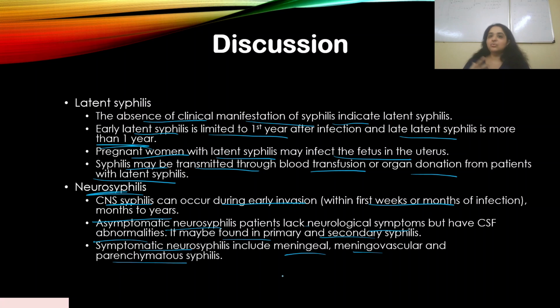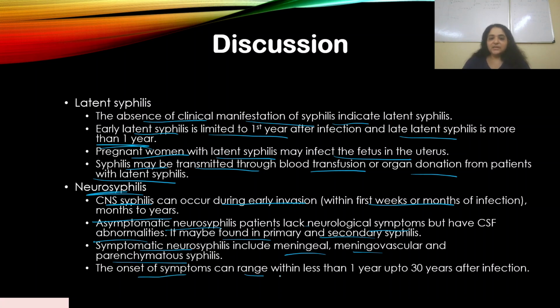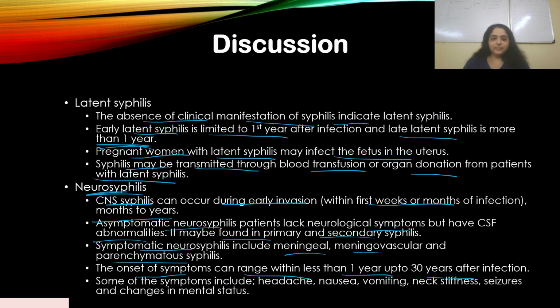Asymptomatic is when you don't know what is happening, but there is an infection. You can't see any symptoms, but that happens in certain patients. In certain patients, it can also be symptomatic. In that case, the meninges of the brain are being infected, with inflammation, and also the soft tissues. The onset of symptoms can range from less than 1 year up to 30 years after infection. So it can go on for a long period of time. Some of the symptoms include headache, nausea, vomiting, neck stiffness, seizure, and changes in mental status.